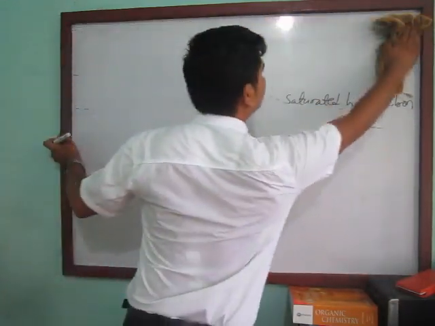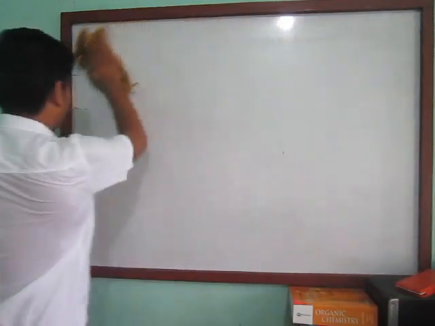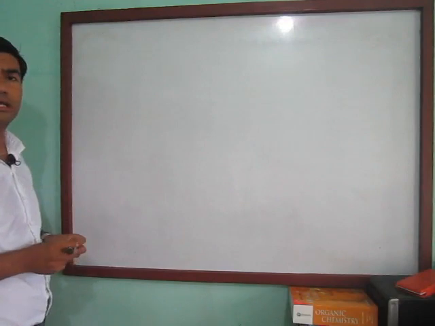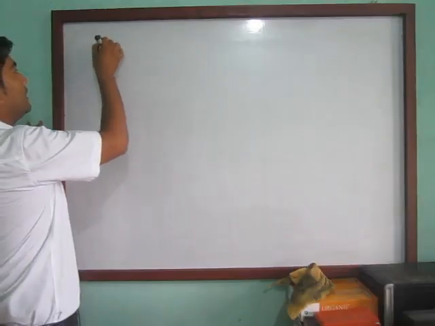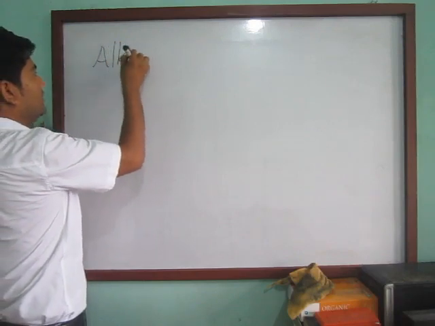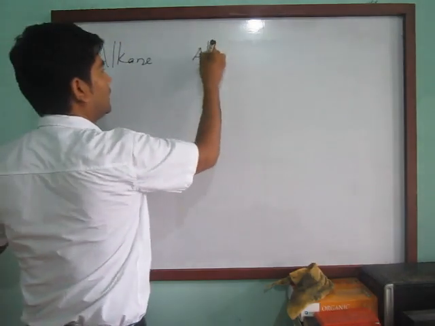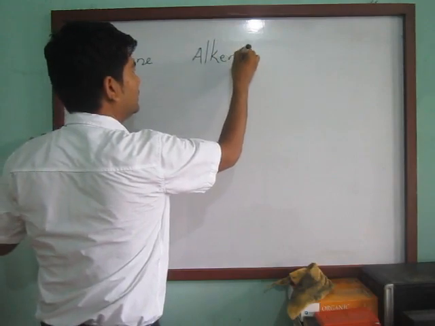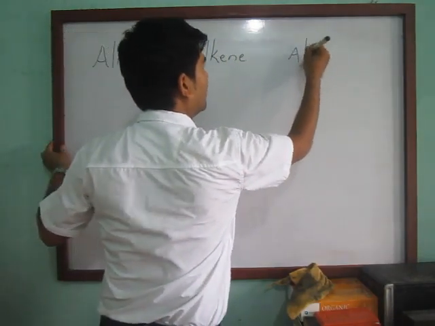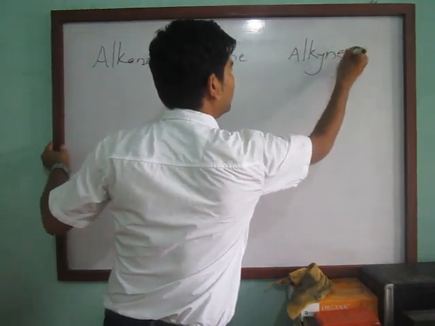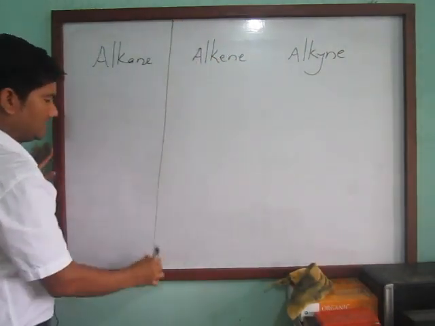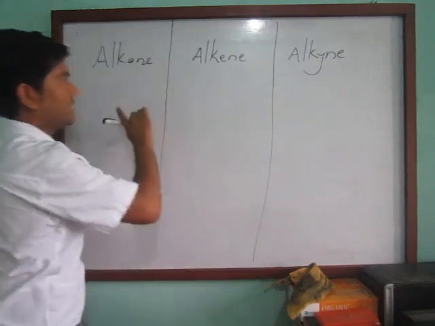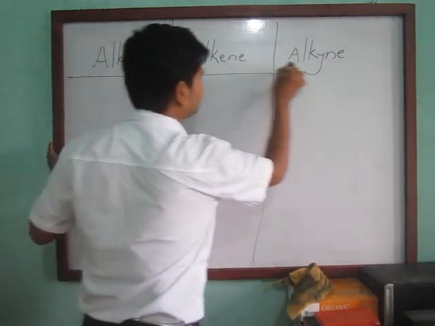Another heading, please. So everybody, what is the difference between alkane, alkene and alkyne?